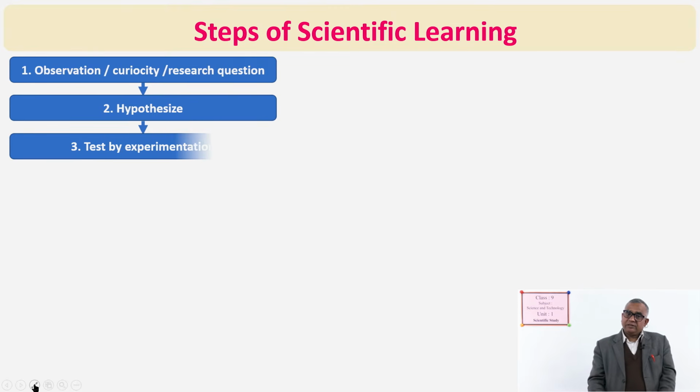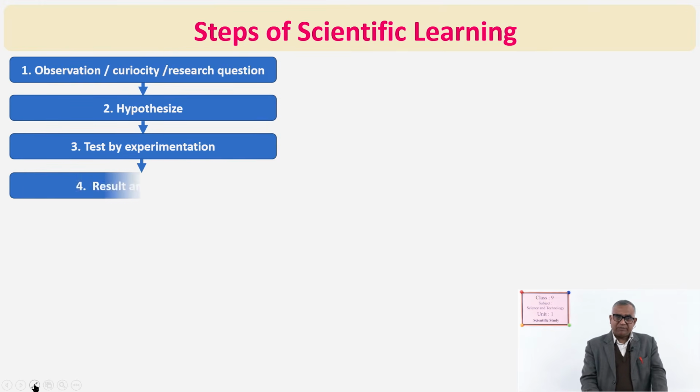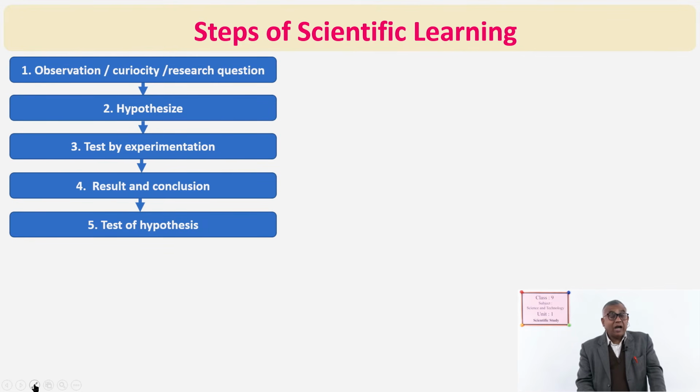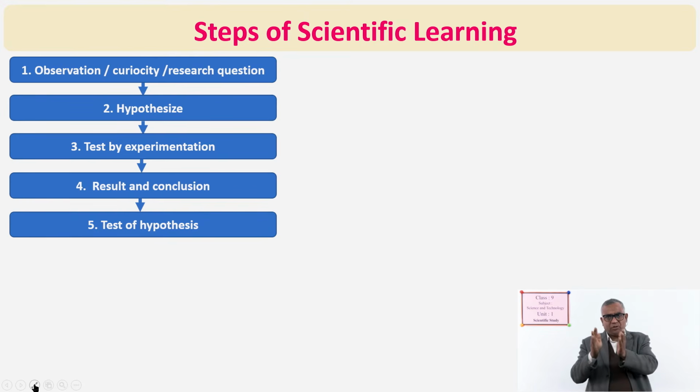After that, what is done? Test by experimentation. You have done these things already, I am just writing here for a different purpose, a step you have to repeat. Result and conclusion, that is obtained after the test, and after that what is done? Test of hypothesis. What relation have you shown, what relation have you made in variables? That is tested, whether it is true or untrue.